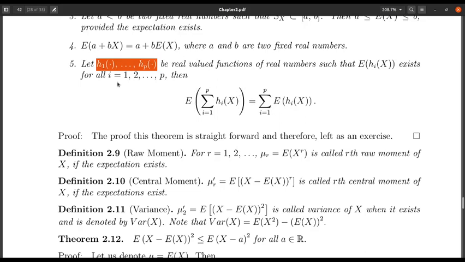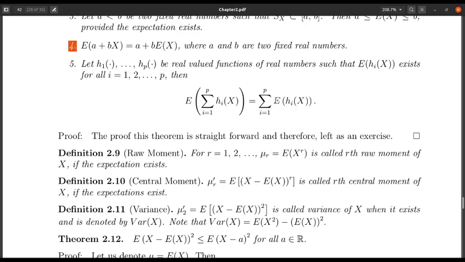Not only that, now using properties 5 and 4, what I can see is that if I take expectation of A plus summation ai hi, that will be A plus summation ai times expectation of hi. That can be proved using theorems 4 and 5. I leave the proof of this theorem as an exercise. The proofs are very, very similar to what we have already done.